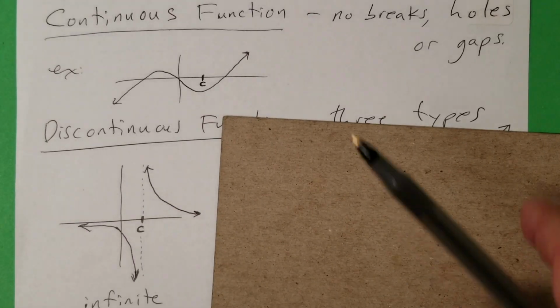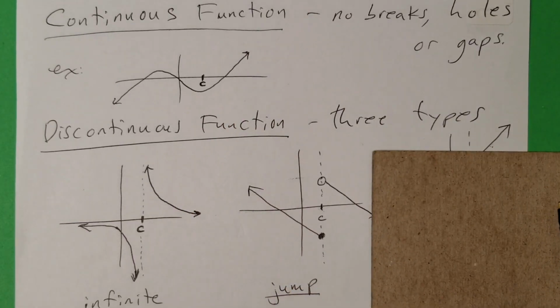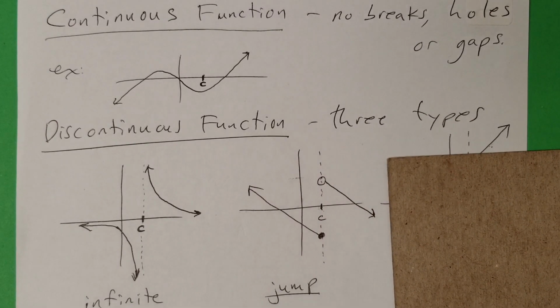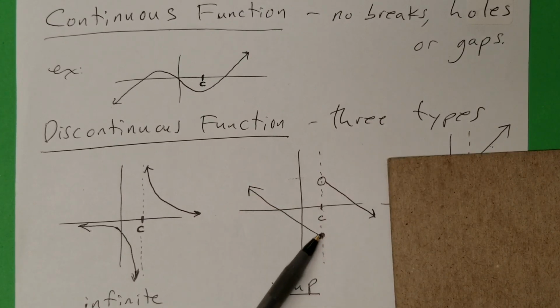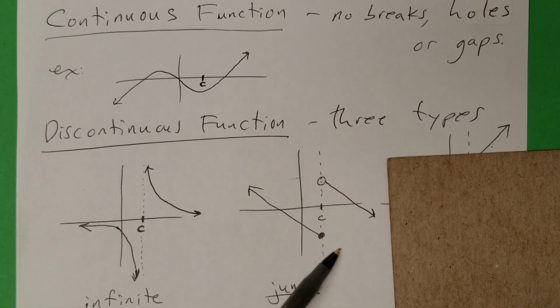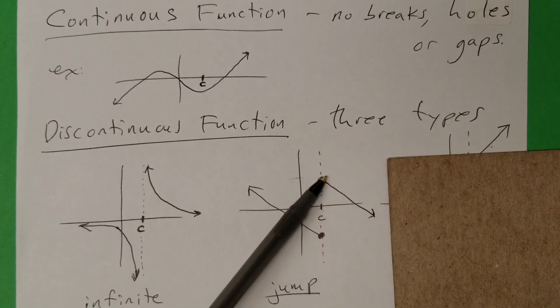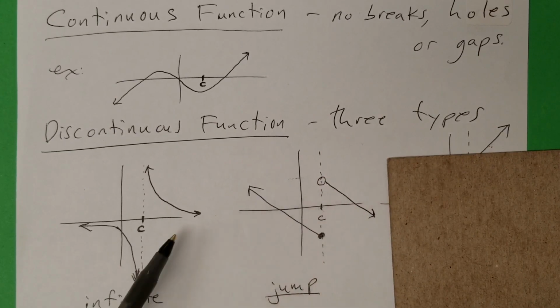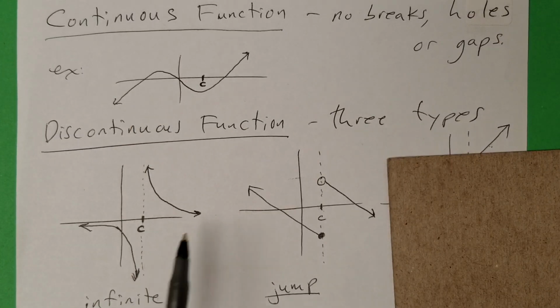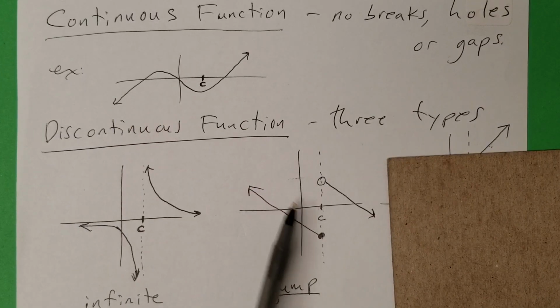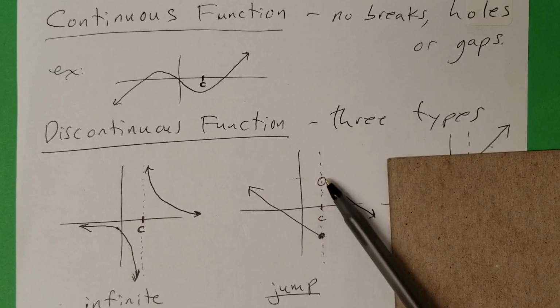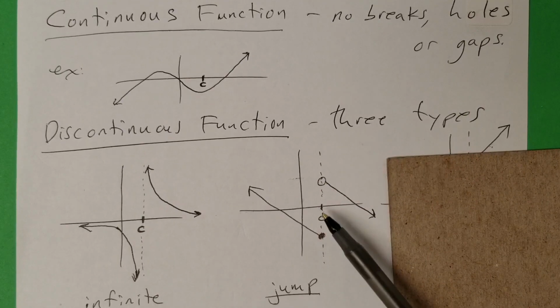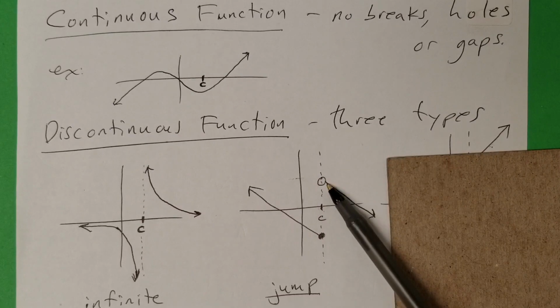A second type is called a jump, and just like you would expect, right? Here's the graph. It's going fine, it's going fine, it's going fine, and it's supposed to keep going here if it would have been continuous, but it jumps up and starts over here, right? That's different from here where it goes continuous forever, opposite direction. It's doing fine, except there's a jump here. Okay, so this is discontinuous. So let's say this C means 2. So at 2, there's a value for y here, but then it continues to here.